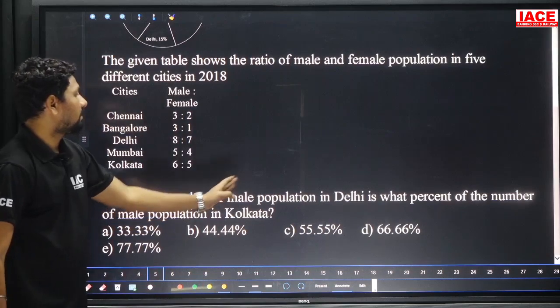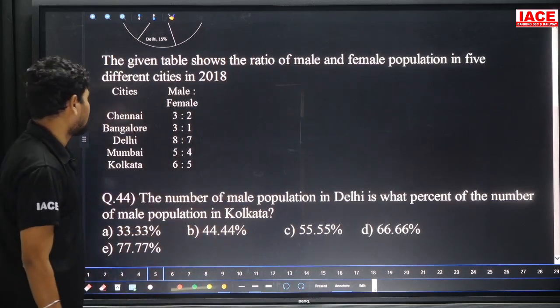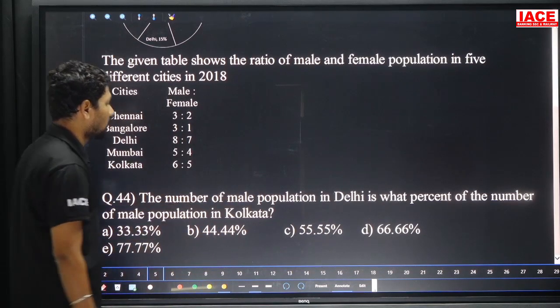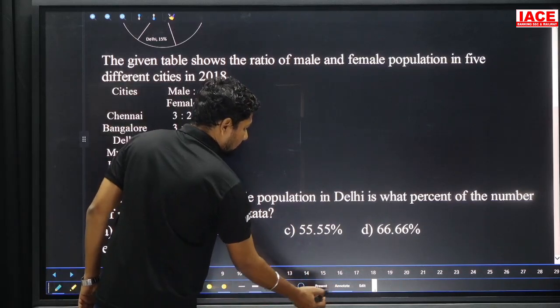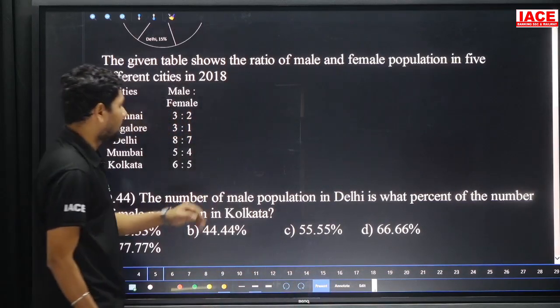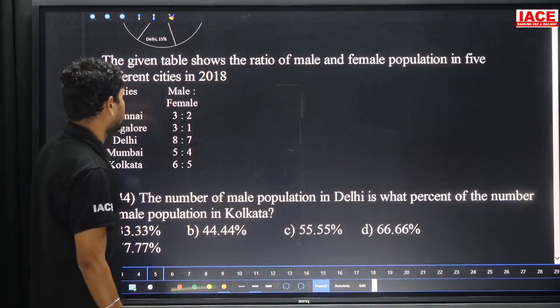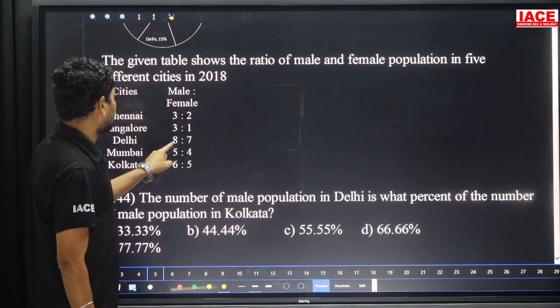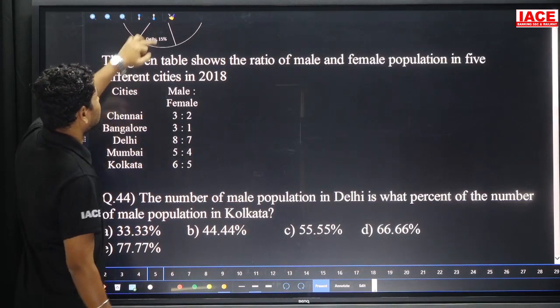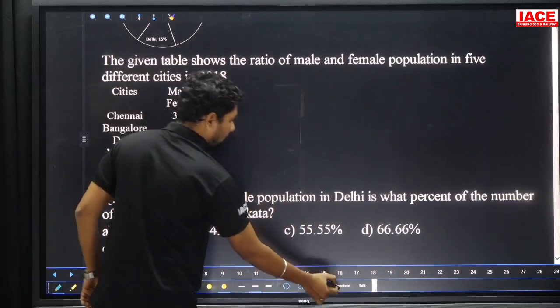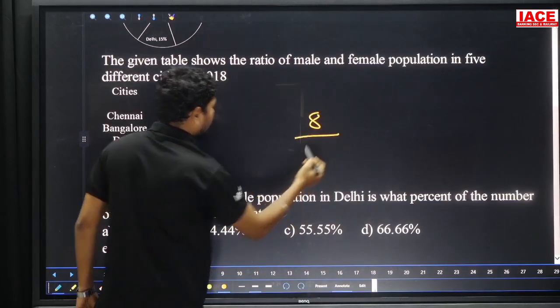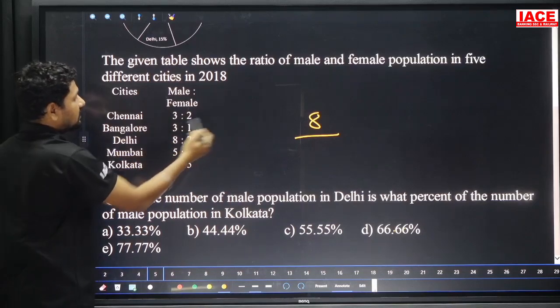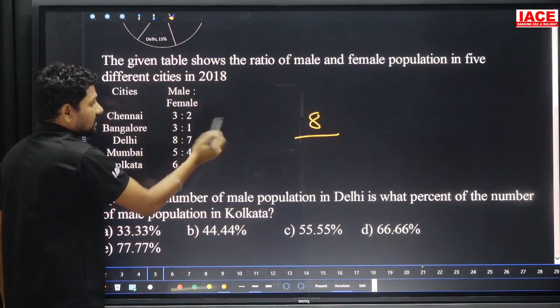The number of male population in Delhi is what percentage of the number of male population in Kolkata? Male population in Delhi is 8 parts, equal to 8%. Directly we will take 8%. Okay, 8 plus 7 is equal to 15. 15 parts is equal to 15%. Then 8 parts is equal to 8%.